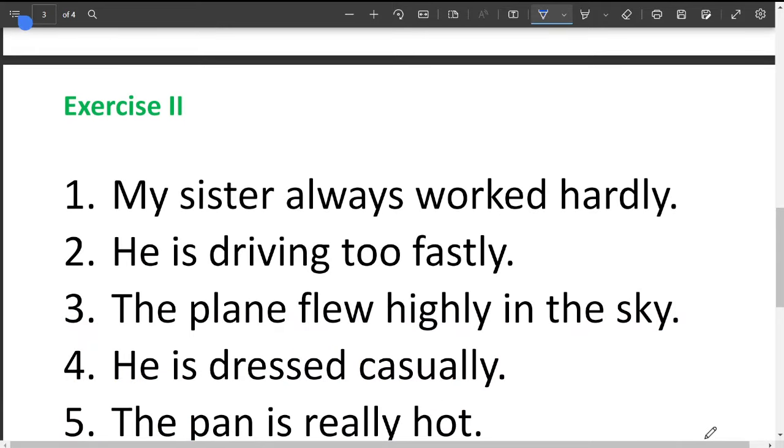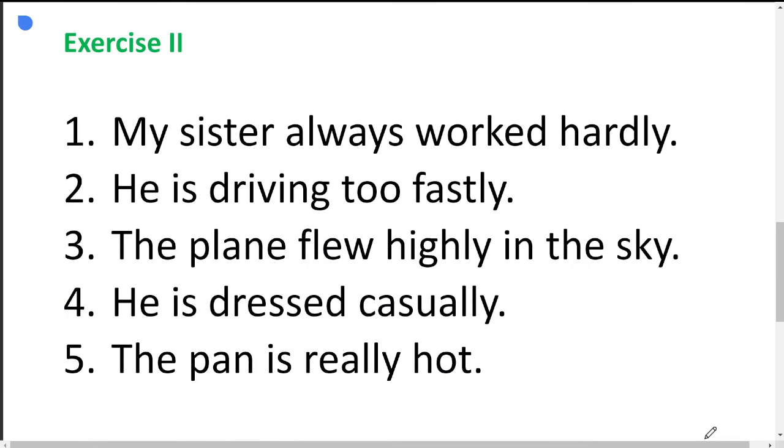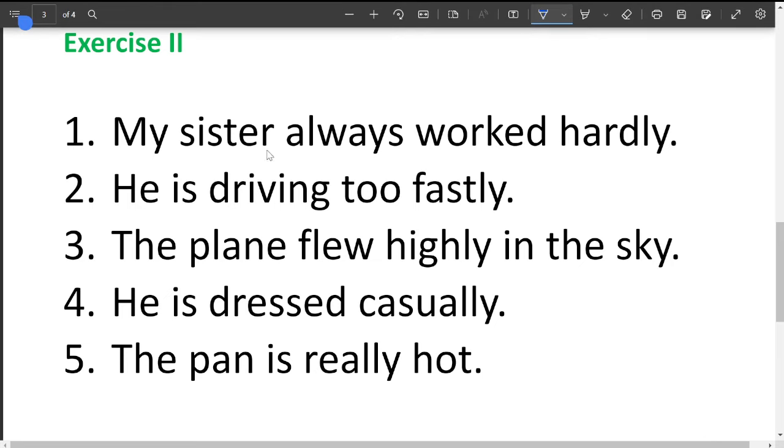Next, in this case you have to find out the errors and correct those errors. My sister always worked hard, not hardly. Hard is, remember, both an adjective and an adverb. Hardly means rarely. He comes to college hardly, that means he comes to college rarely. So this cannot be used; only hard can go with adjective or adverb. So worked hard can be used.